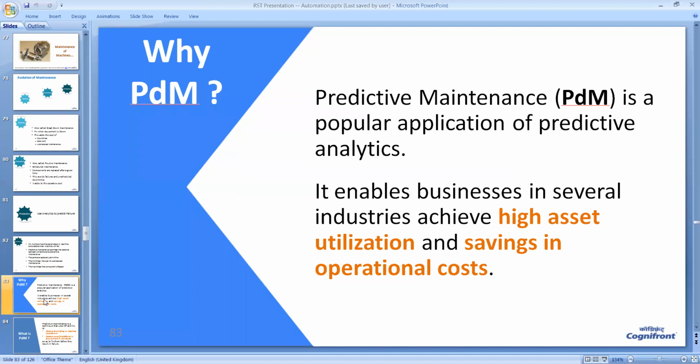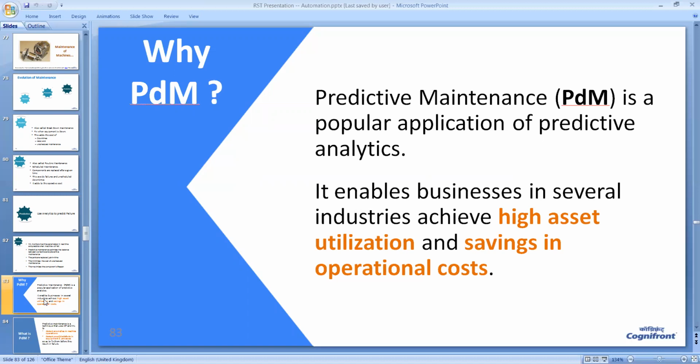So why predictive maintenance? As we discussed, predictive maintenance is a popular application of predictive analytics, and it enables businesses in several industries to achieve high asset utilization and savings in operational cost. That is, parts are replaced as and when required, and no routine maintenance is required.